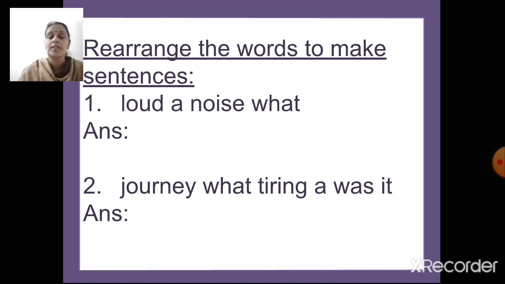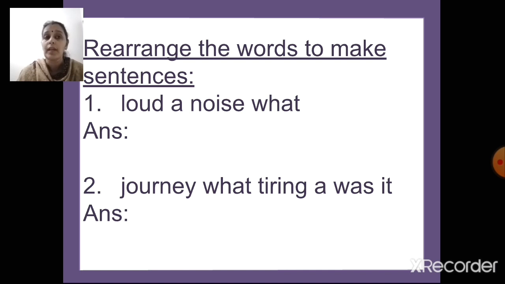Now arrange them to form a sentence and put the punctuation marks. After you're done, I'll show you the correct answer and let's check whether it is right.